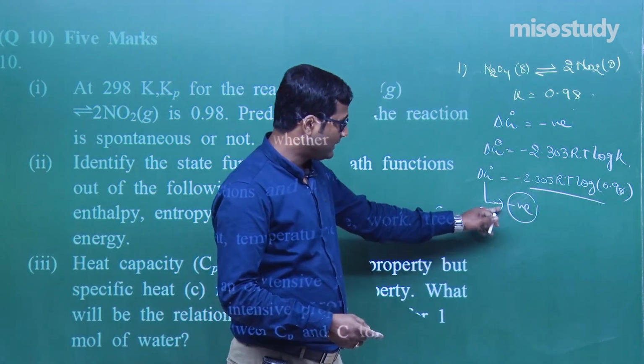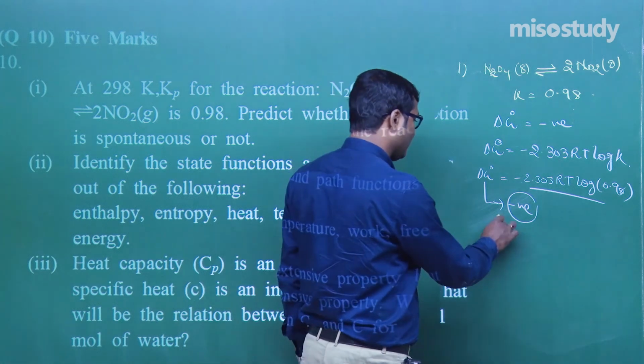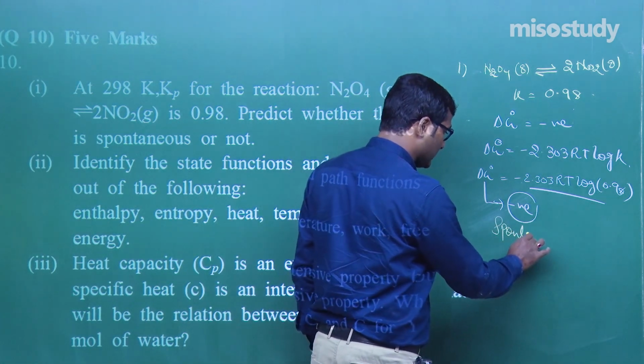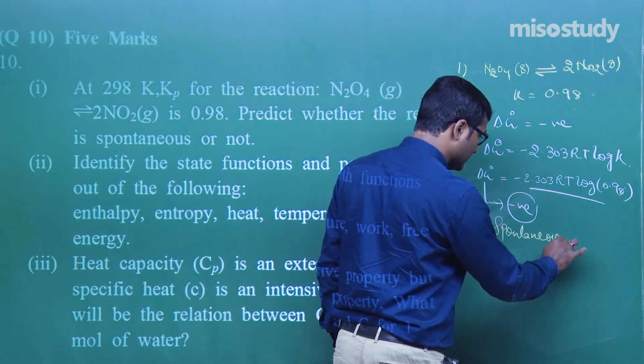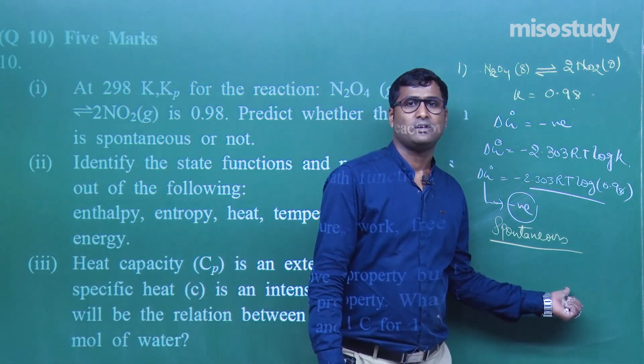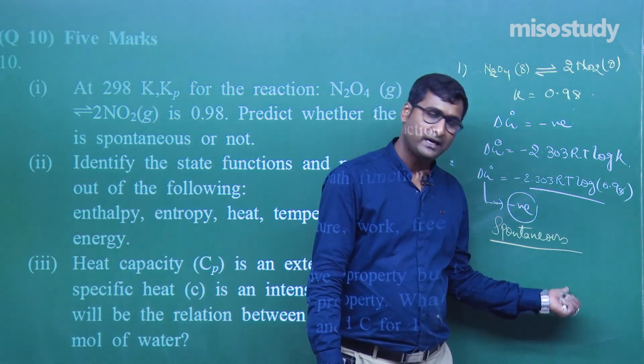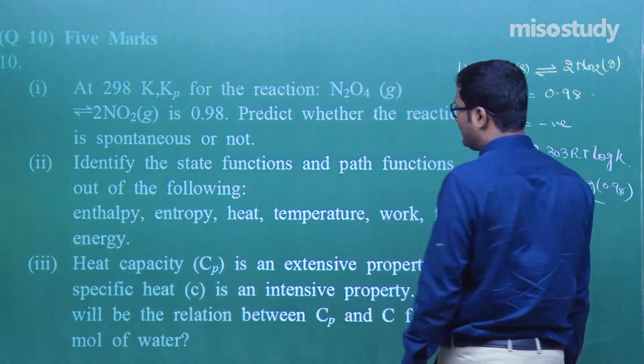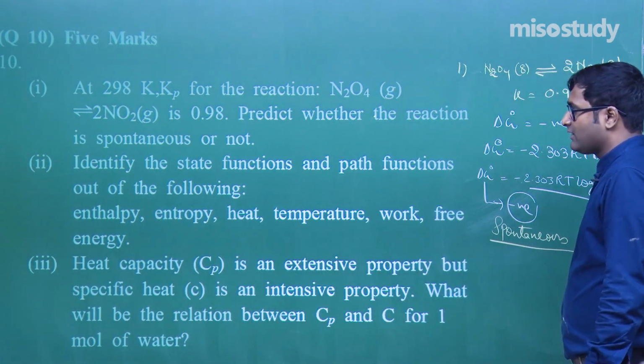If the value of delta G is negative, then we can say the process is spontaneous, my friend. Again I am repeating, then we can say the process is spontaneous in nature. Am I right? Yes, sir, you are absolutely right. Now next, identify the state function and path function.